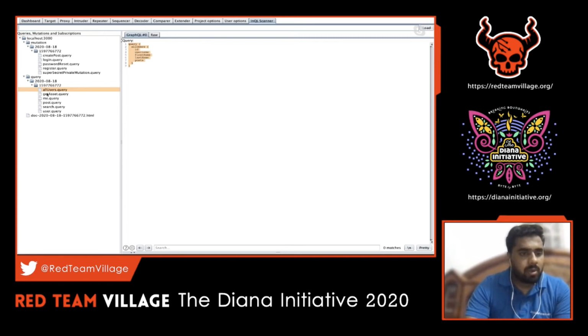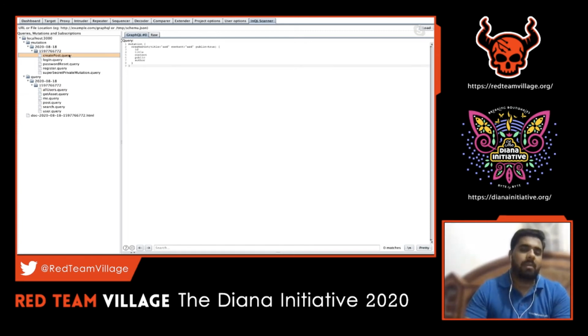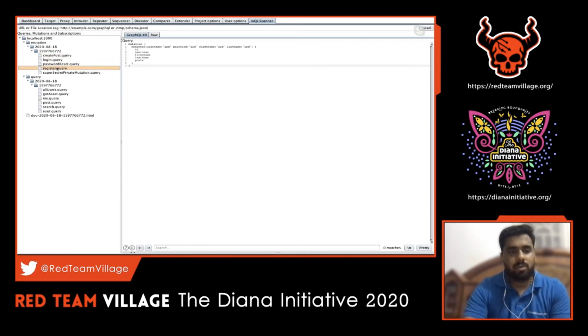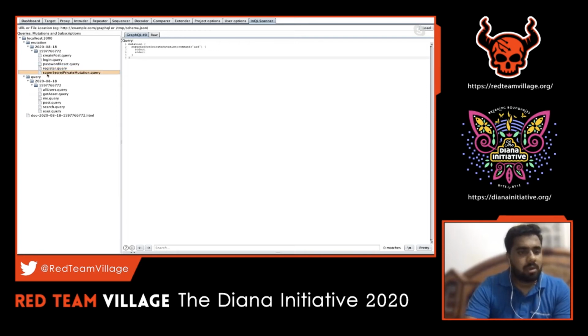So now we know how to craft a particular query with GraphQL. This is pretty important with respect to GraphQL, because the majority of the time a pen tester or bug bounty hunter would spend in any API would be on the crafting part. So the mutation, again, these are some of the POST requests or some sort of stitching activity requests. There is a request called super secret private mutation. This seems to be interesting, right? Since it's a vulnerable application, it's directly mentioned as super secret private mutation.